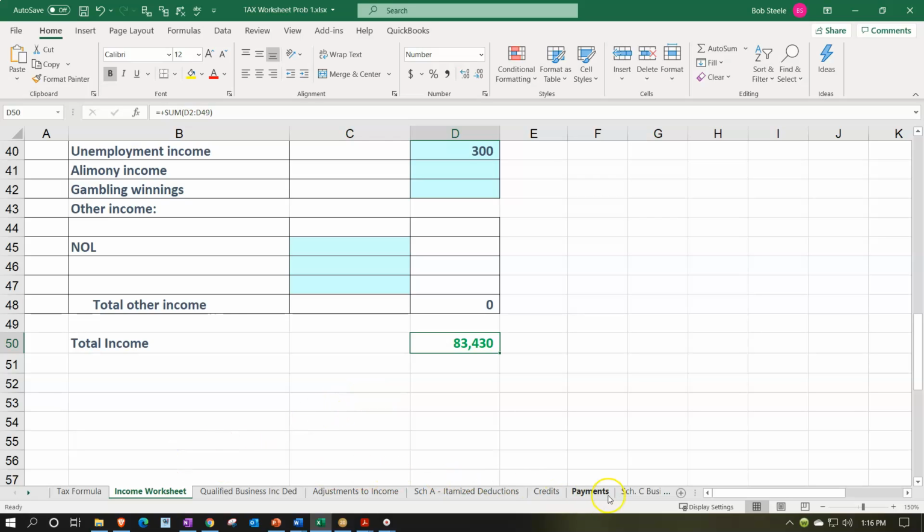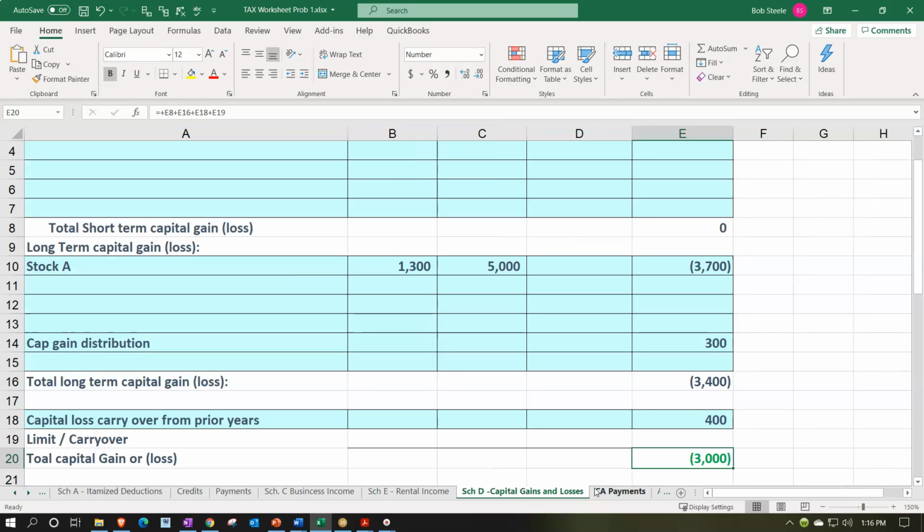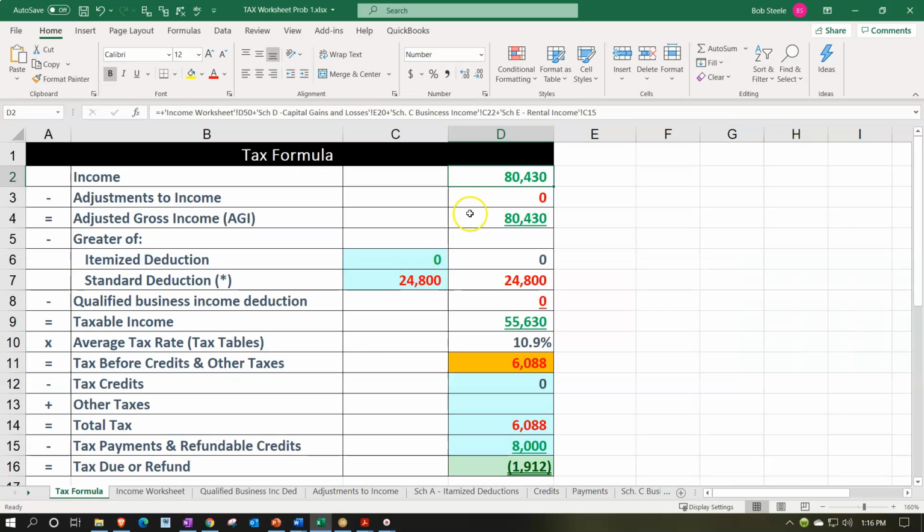Also, what's included in income is the Schedule D. So the Schedule D is included in the income as well. And that then pulls over to the tax formula. We're now at the 80,430.